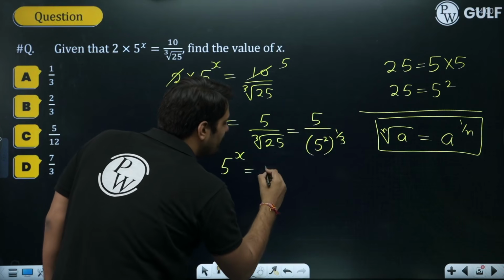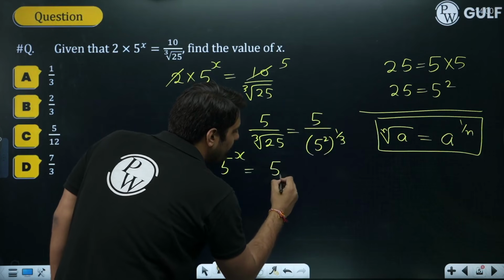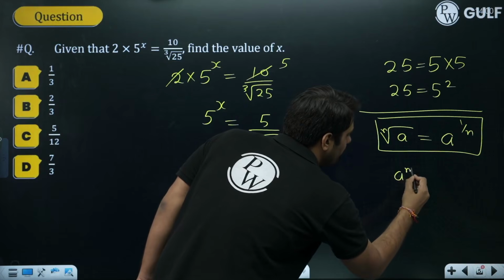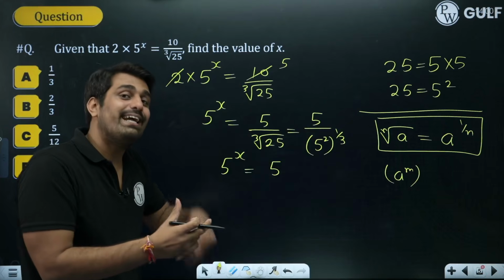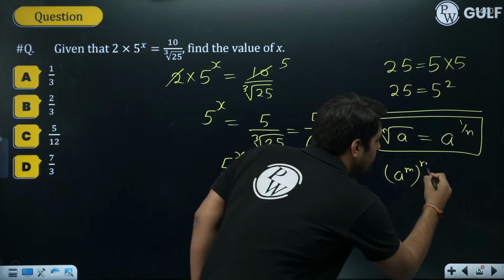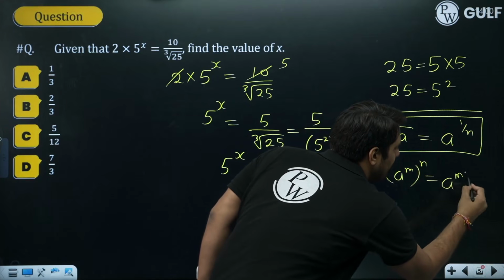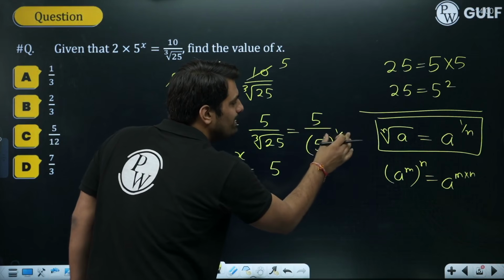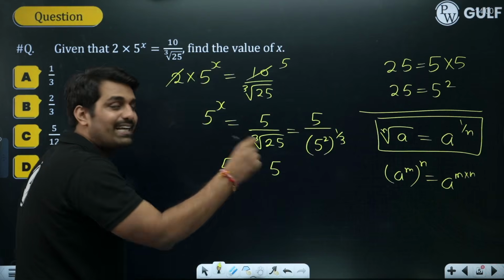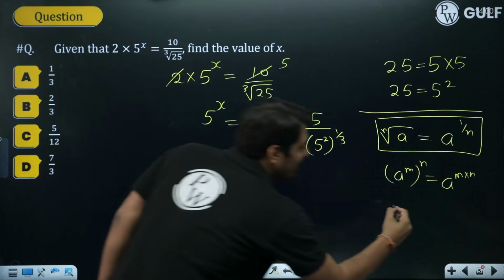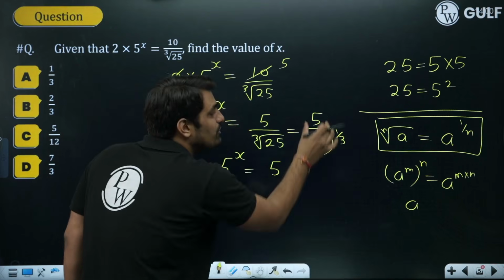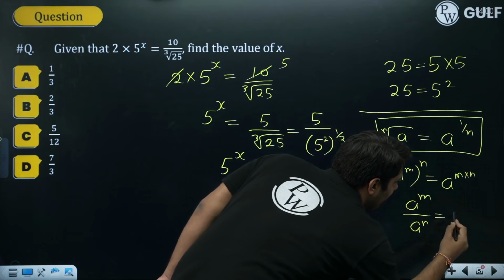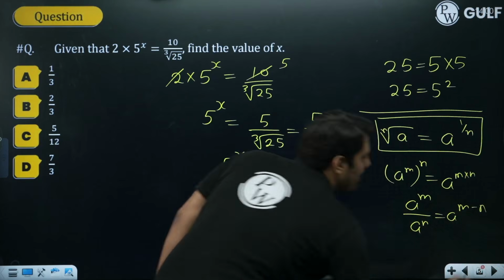Taking this in the numerator part, first of all understand, whenever we have an exponential number raised to a power, the exponents get multiplied: a raised to the power m into n. So over here, 5 raised to the power 2 into 1 by 3, that is 2 by 3. In the case of division, the exponents or powers will get subtracted, m minus n.